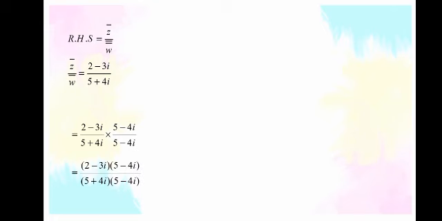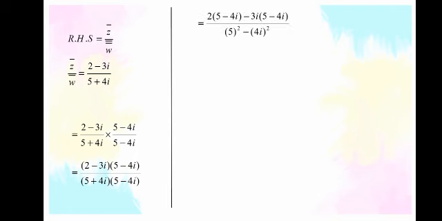It will become (2 - 3i)(5 - 4i), and (5 + 4i) is multiplied by (5 - 4i). Numerator will be written as 2(5 - 4i) - 3i(5 - 4i), and the denominator will make the formula a² - b², 5² - (4i)².